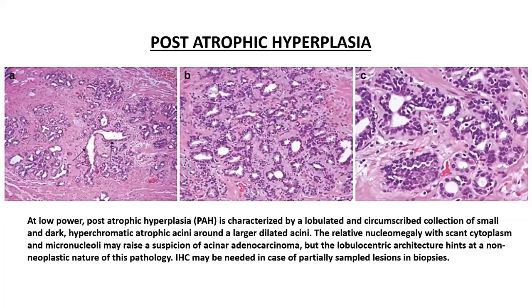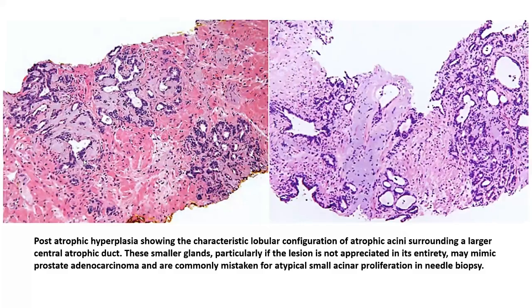Now, this entity known as the post-atrophic hyperplasia is actually another pathology within the spectrum of atrophy, wherein along with atrophy, you also have an increase in number of these atrophic glands. And usually these increased hyperplastic but atrophic looking glands are usually centered around a central large dilated acinus. That's an easy diagnosis to make when you get a TURP specimen, but in a needle biopsy, supposing the needle goes through an area which does not have that large dilated duct, then you will probably run into a problem and might give a mistaken diagnosis of a prostatic acinar carcinoma.